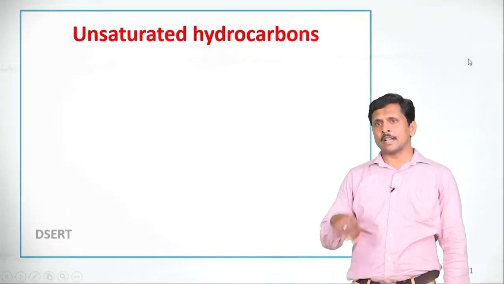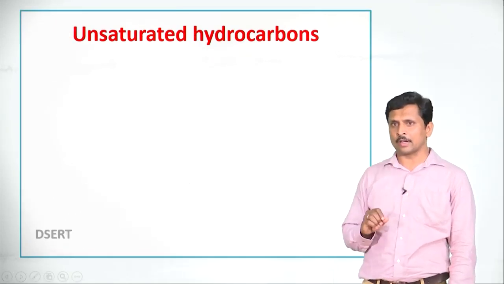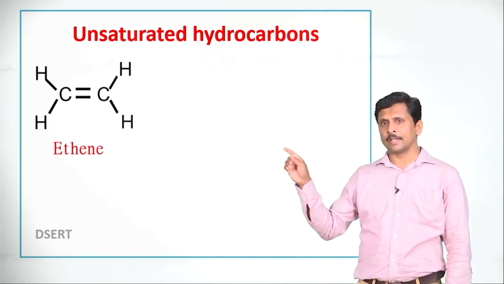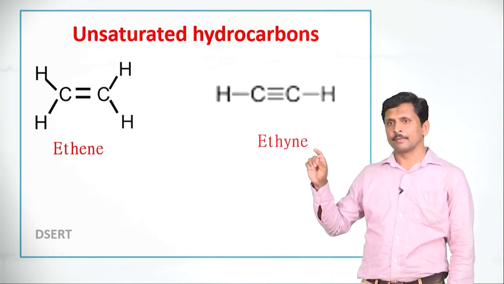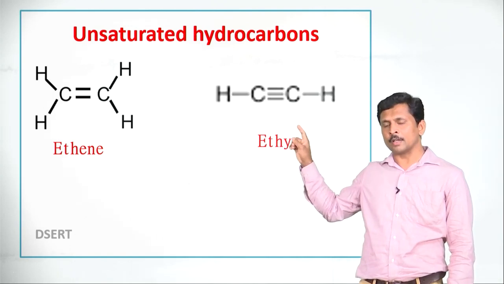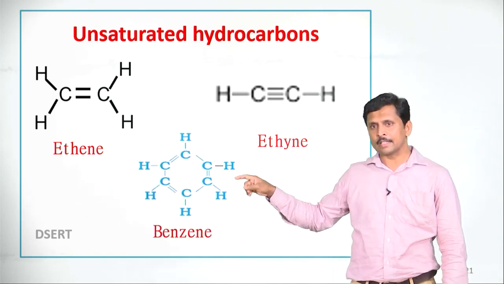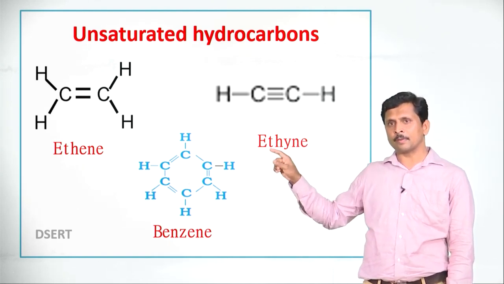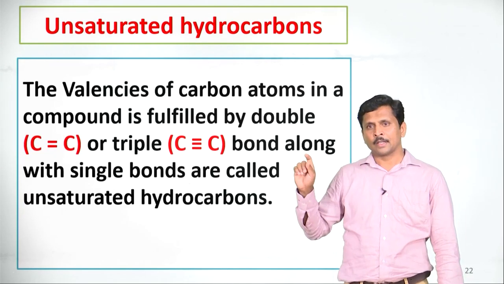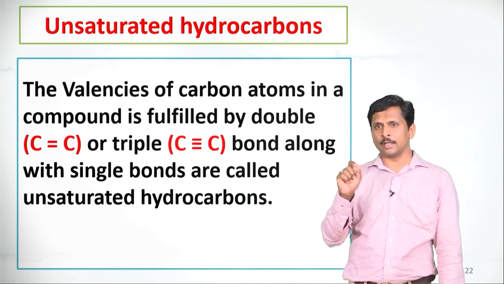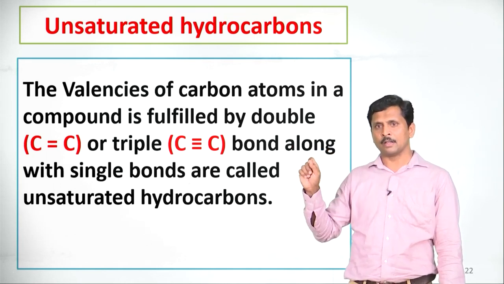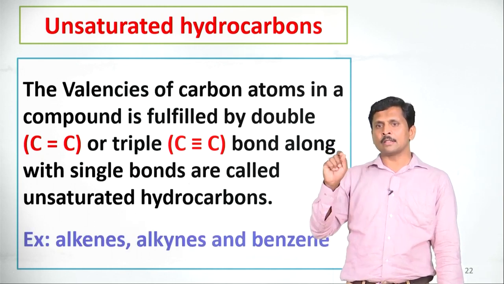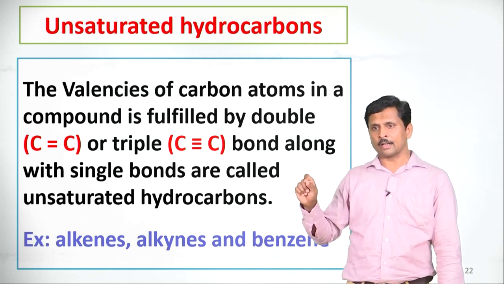Dear students, let us discuss unsaturated hydrocarbons. What are unsaturated hydrocarbons? Let us see some examples. Ethene exhibits a double bond between the 2 carbon atoms. Ethyne exhibits a triple bond between the 2 carbon atoms. Benzene exhibits single and double bonds alternately. These are examples of unsaturated hydrocarbons. Compounds in which the valencies of carbon atoms are fulfilled by double or triple bonds along with single bonds are called unsaturated hydrocarbons. Examples are alkenes, alkynes and benzene.